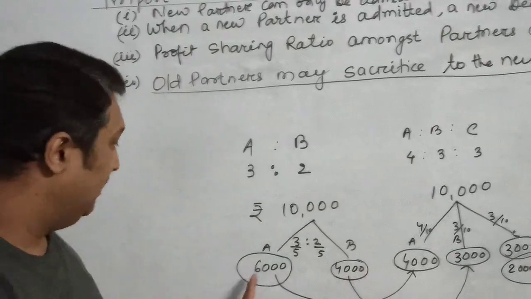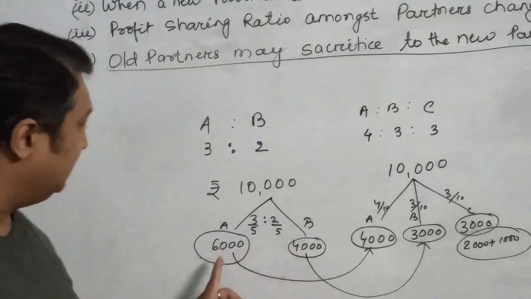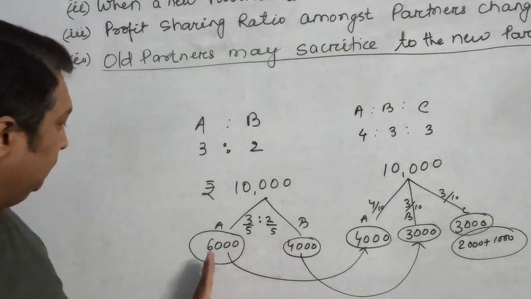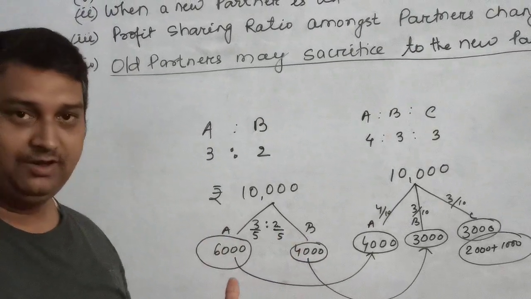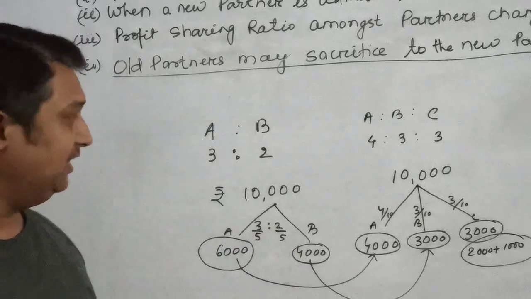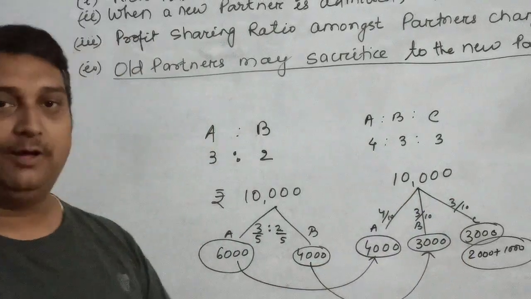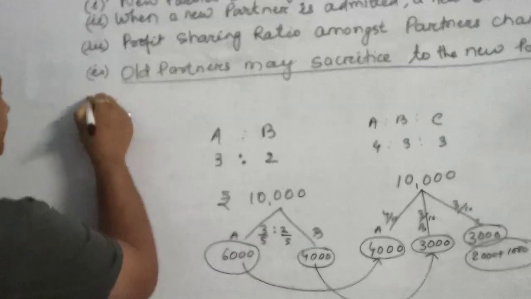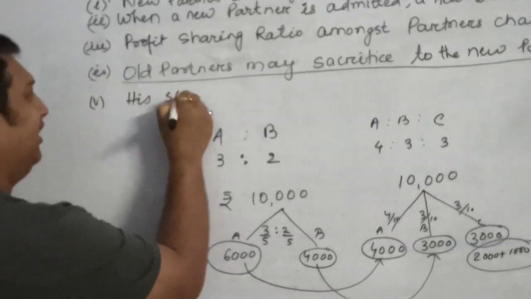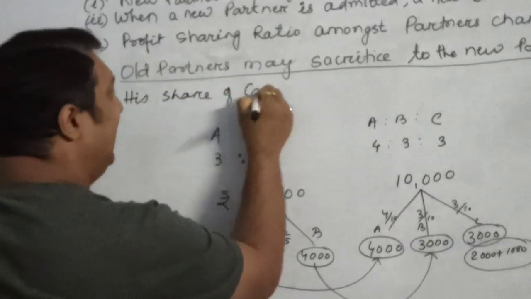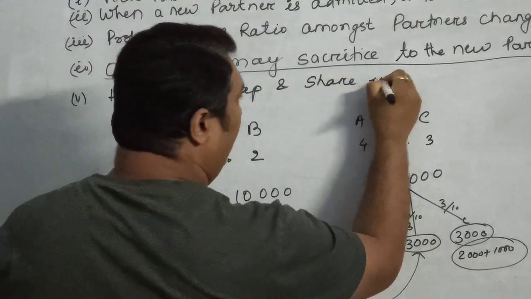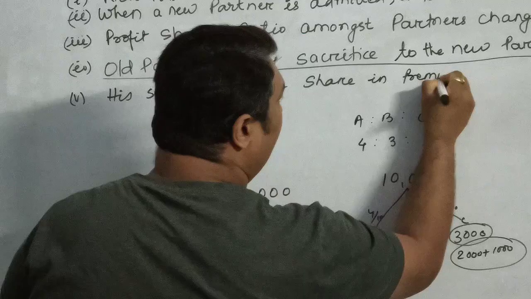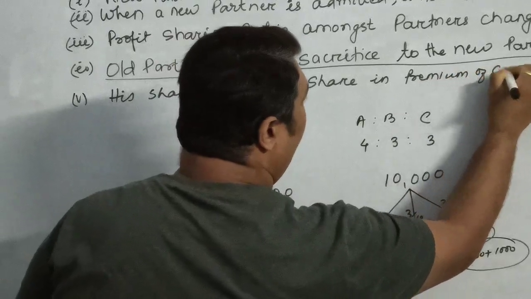At the same time, due to the loss which occurs to the old partners, or the sacrificing partners, when the new partner comes in, he will bring his share of capital and a share in the premium for goodwill.